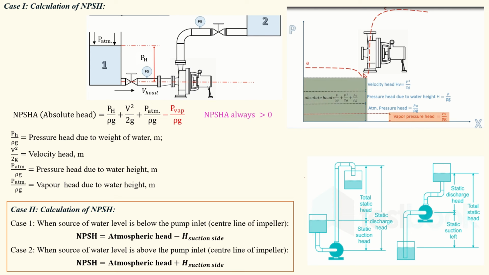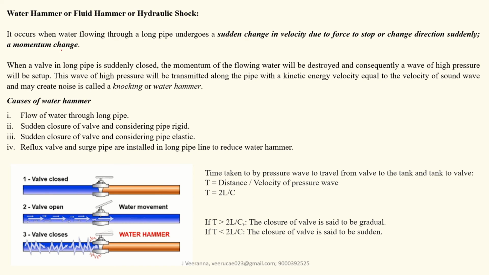Please read carefully. Now next we will go to the water hammer. It is a very simple concept. It occurs when water flows through a long pipe and there is a sudden change in velocity, due to force to stop or a change in direction. What does it mean? This is the valve. When your water is flowing continuously in this direction, suppose you suddenly close this valve. In this condition, the pressure will increase, and the water will go back. Some waves will form, the kinetic energy increases, and sound will occur. That phenomenon is called water hammer.